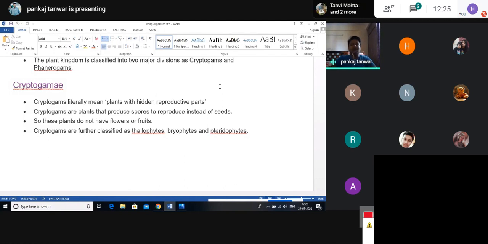Cryptogams are plants that do not contain seeds, or in other words, the reproductive parts are not well developed. They are hidden.